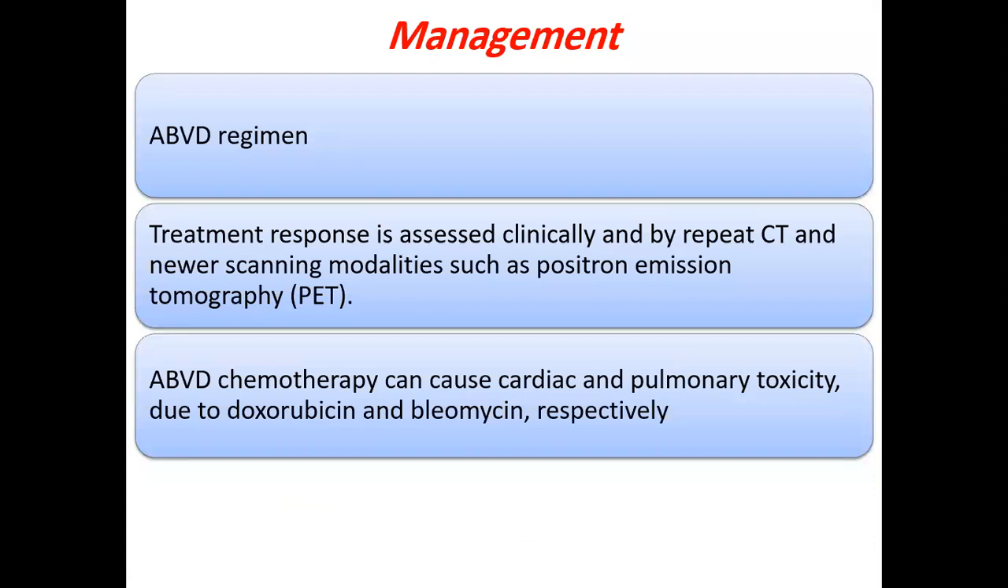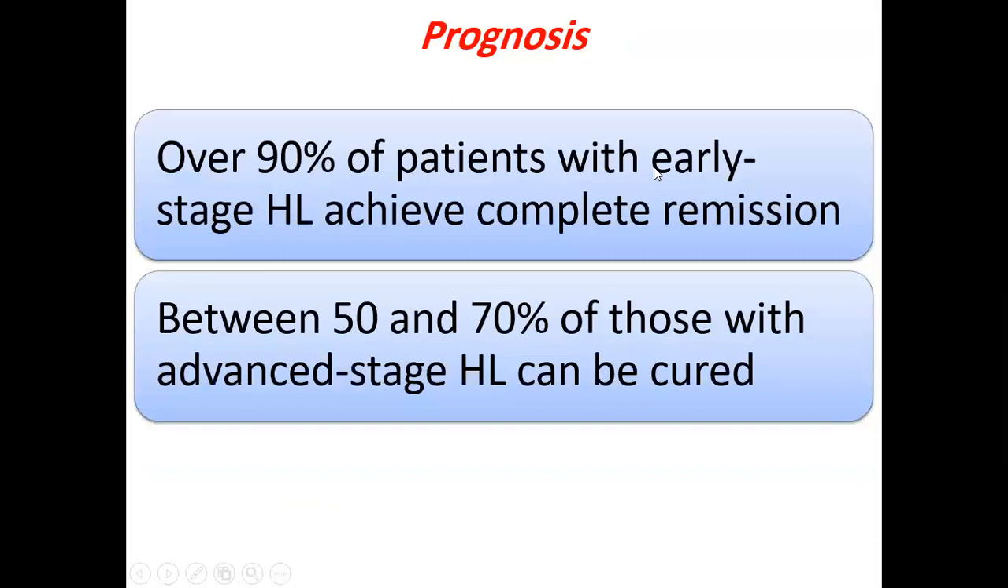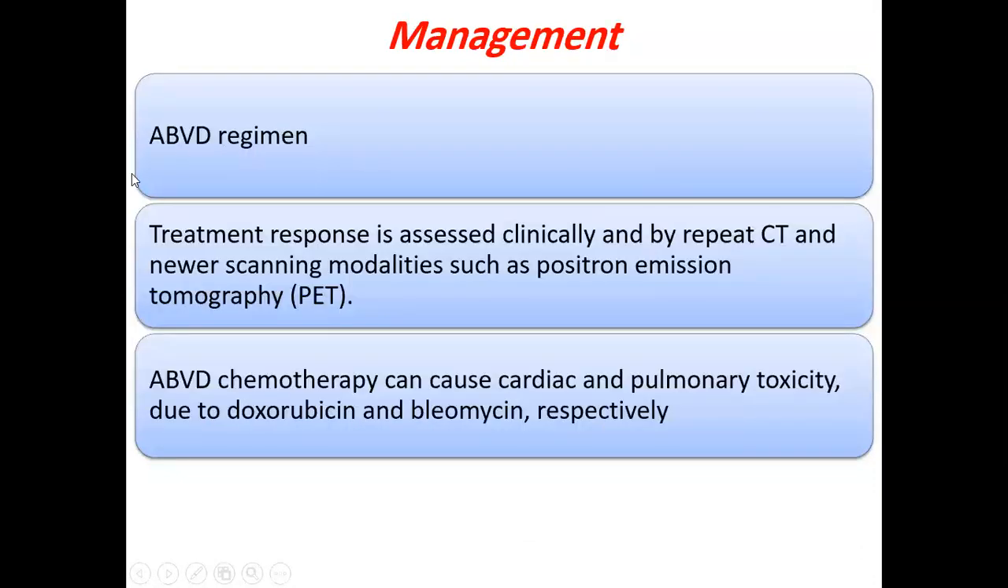Treatment of Hodgkin lymphoma: usually we treat Hodgkin lymphoma by chemotherapy. We call it ABVD. A for adriamycin, B for bleomycin, V for vinblastine, D for dacarbazine. It is not important to memorize or even to know ABVD, but it is usually the protocol used to treat Hodgkin lymphoma.